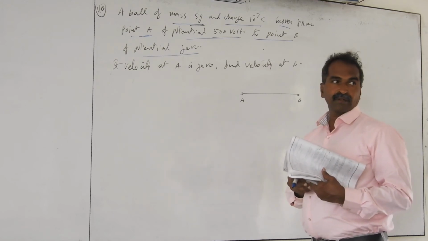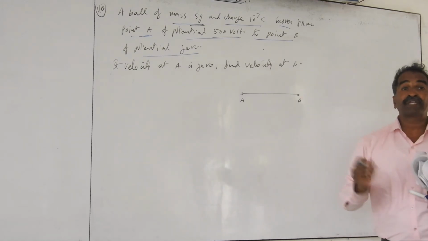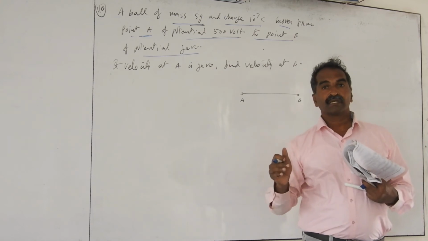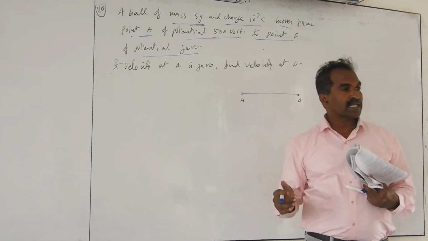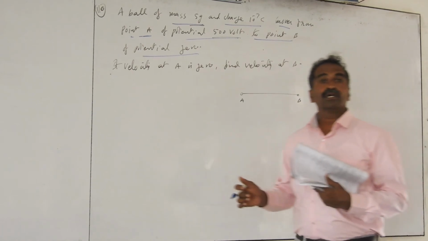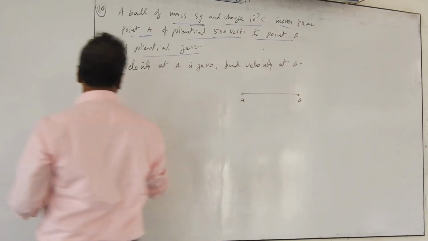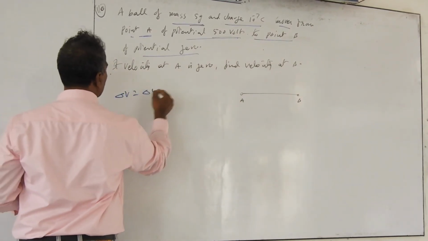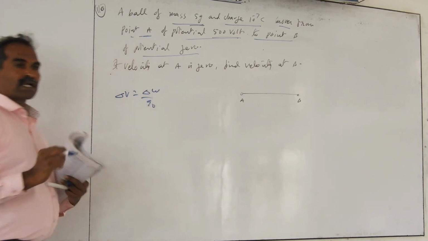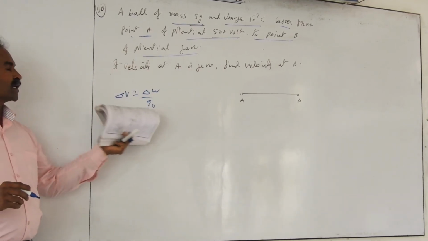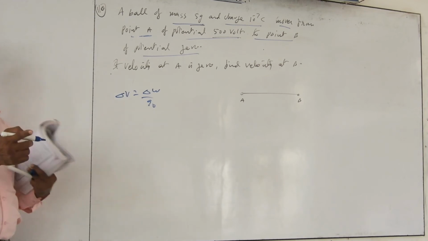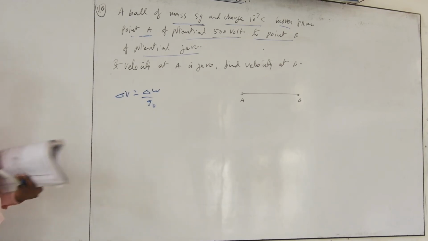Whatever work is done when the charge is moving, a potential difference is required. The potential difference is there when the charge moves. What is the relation between work done and a charge moving through a potential difference? The work done is equal to charge into delta V, where delta V is V2 minus V1, final minus initial.